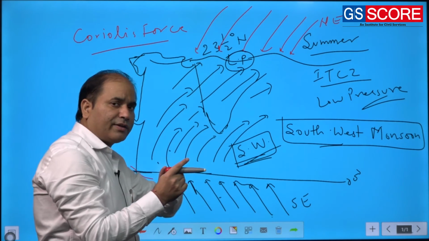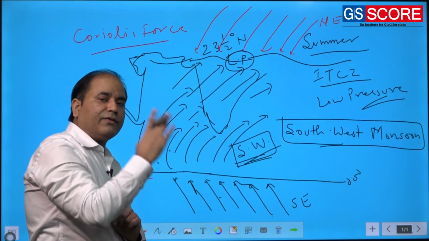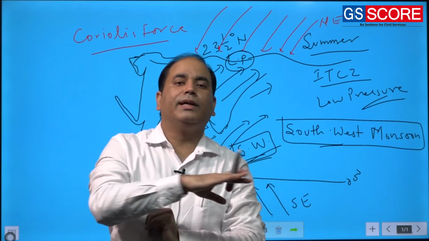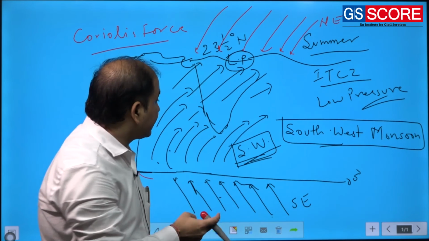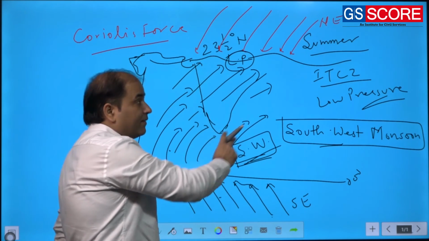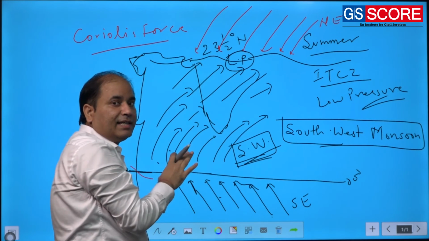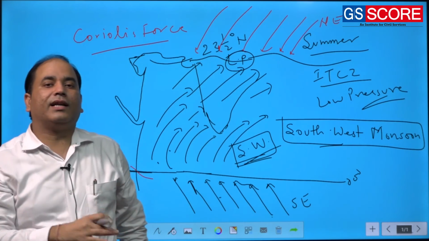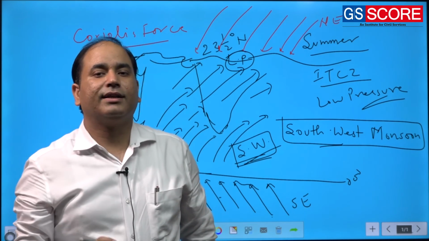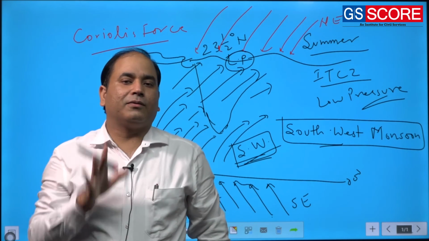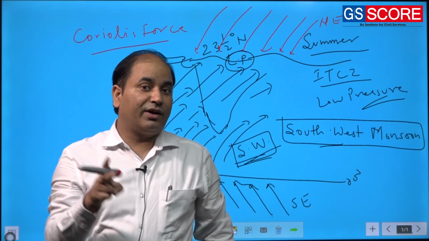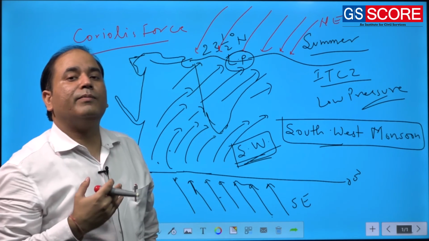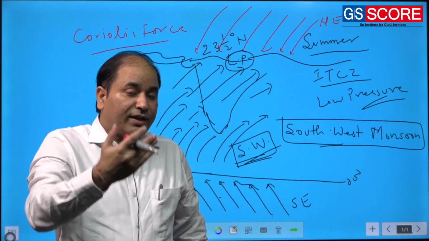Now Halley's idea fails here: once the rainfall continues for, let's say, 7-8 days, the low pressure that has developed over the ground will dissipate, will disappear. But in the case of Flohn's idea, the low pressure is being caused by the ITCZ. The ITCZ is a dynamic phenomenon. Now, whatever the number of days you have rainfall, let's say 10 days, 15 days, 20 days, there won't be any major effect on the ITCZ, because the ITCZ is not influenced by the rainfall. Rather, the ITCZ is influenced by the movement of the earth and sun, that is the shifting of the sun.